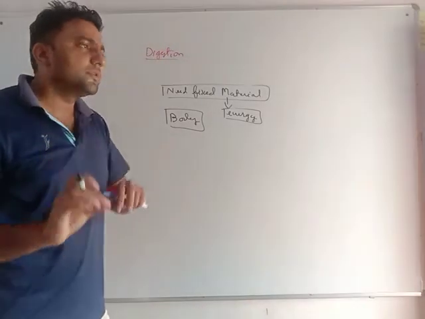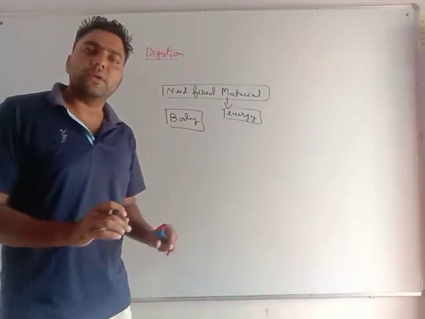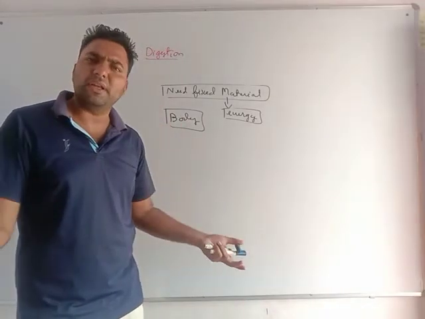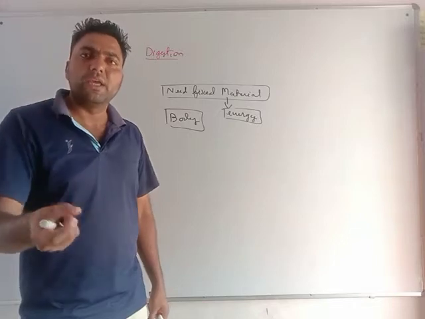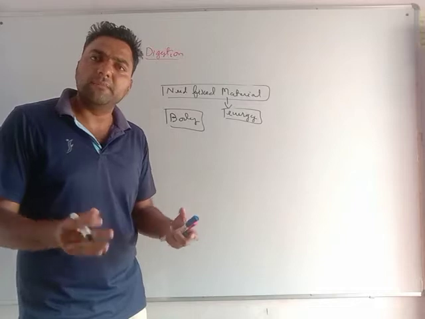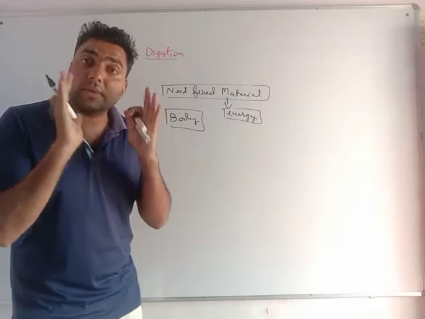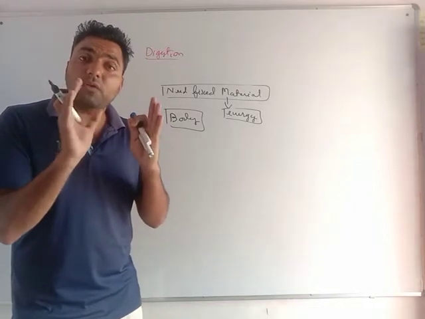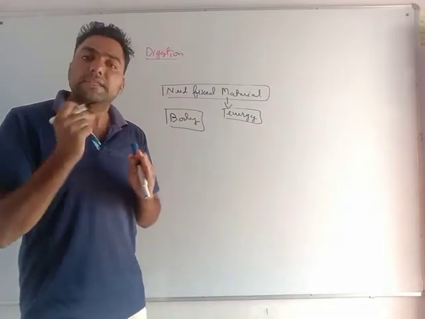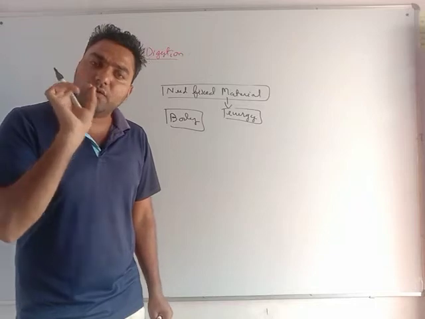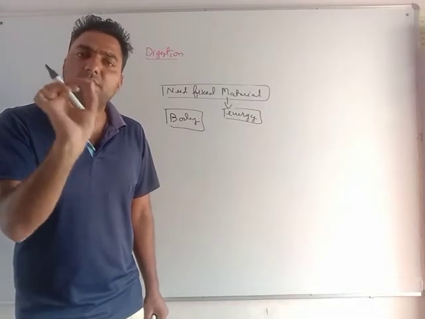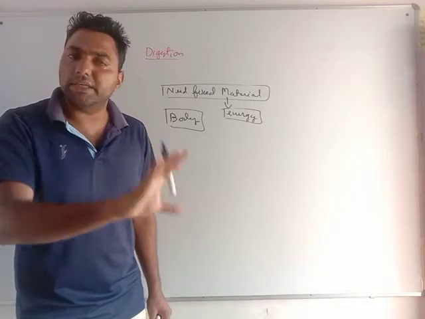My body cannot use energy from petrol. If I put wood into the bike, it will not run. Why? It will not be able to use that energy. If I put electricity into my petrol bike, it will not be able to use it. Why? The engine of the bike is capable of using only petrol as a source of energy. Very important. Similarly, my body is also capable of using only a fixed material as a source of energy.